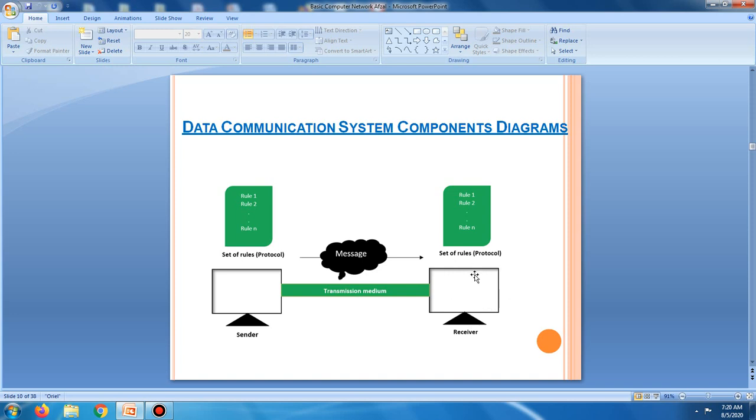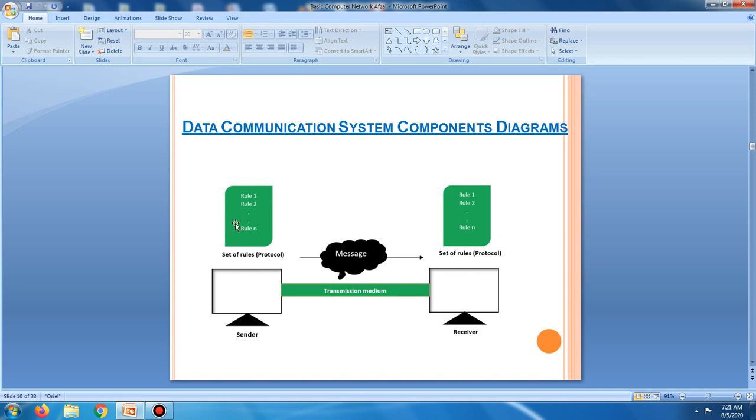It can be a computer, laptop, or workstation. Medium: the transmission medium is a physical path by which a message travels from sender to receiver.